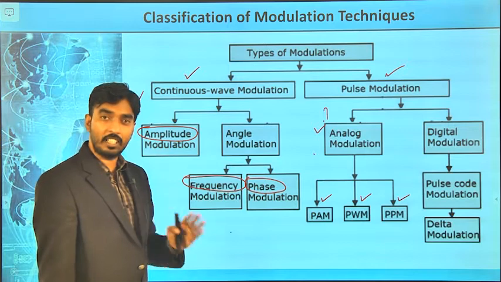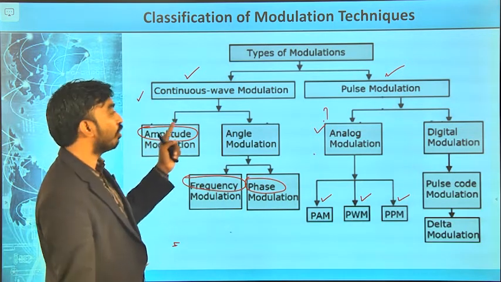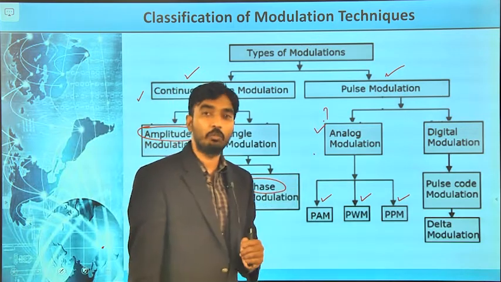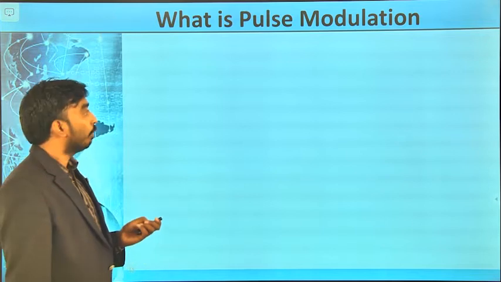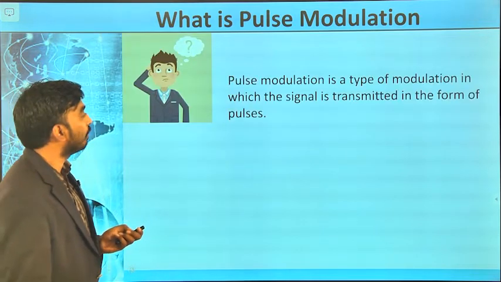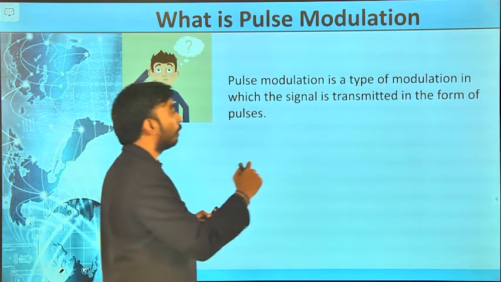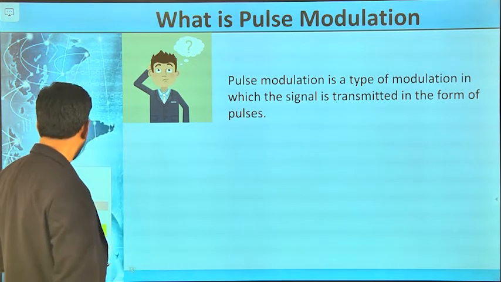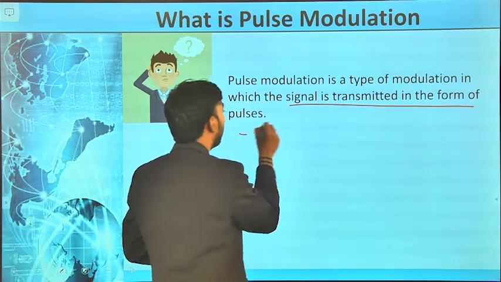The message signal is the same, only the carrier is changed from continuous wave modulation to pulse analog modulation. And now, we will see what pulse modulation is. Pulse modulation is nothing but signal transmitted in the form of pulses. That is it, signal transmitted in the form of pulses.